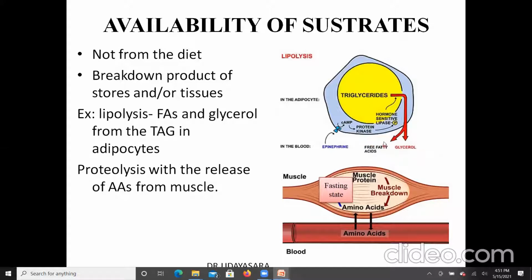The free fatty acid is utilized as a fuel source by the other tissues, and glycerol acts as a substrate for gluconeogenesis. Similarly, the muscle protein stored in the skeletal muscle is broken down to amino acids, and these amino acids are released into the circulation, where they can be utilized as a substrate for gluconeogenesis.